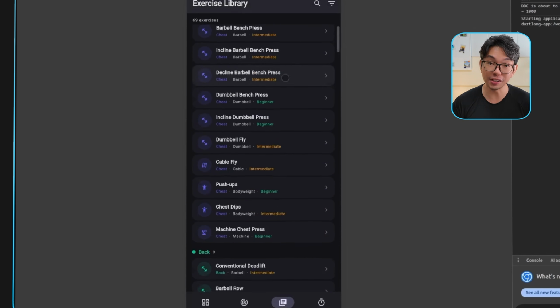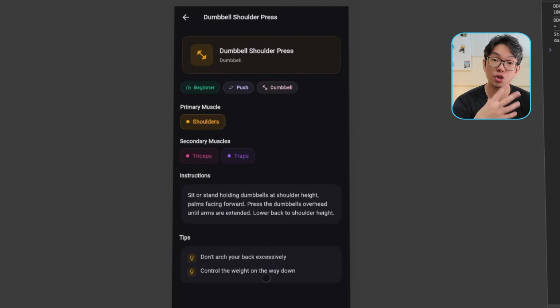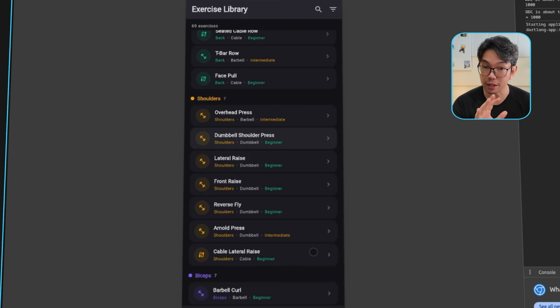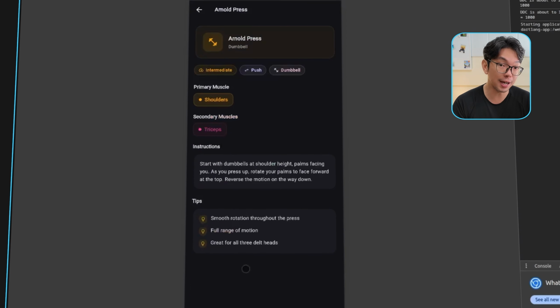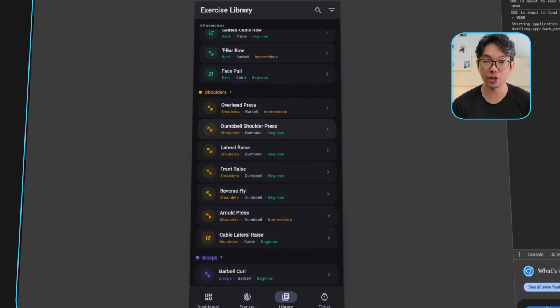So now there's a full list of exercises stored directly inside the app. And if I tap into one, it'll show detailed information about the movement, its type, and the muscle groups that it targets. And the key part here is that I can select any of these exercises and log them straight into the workout tracker. All right, so the app is now actively supporting smarter training decisions.